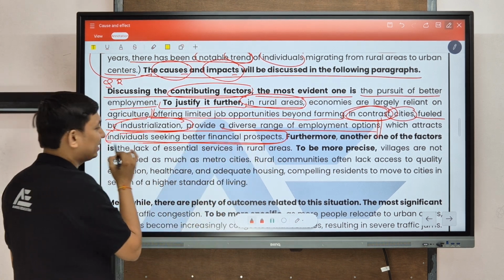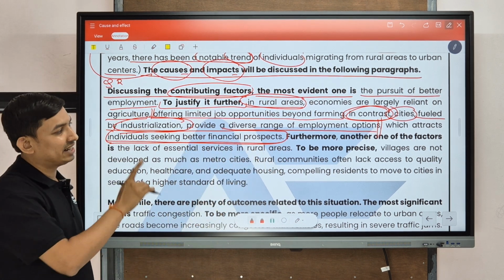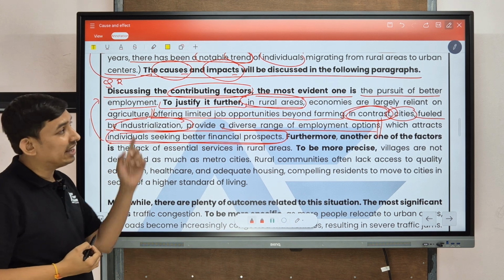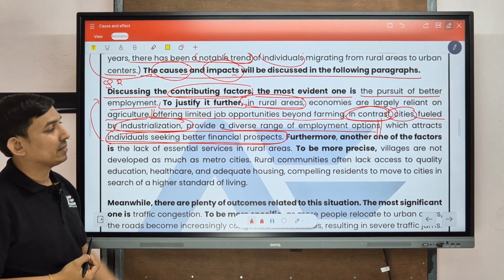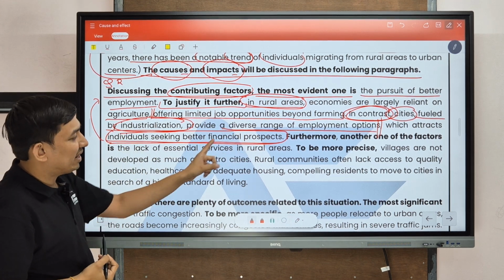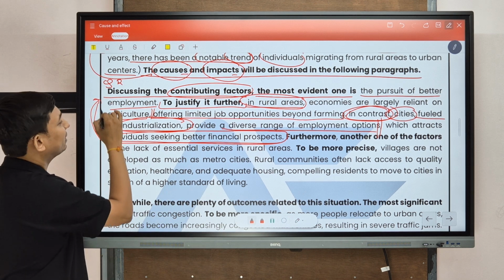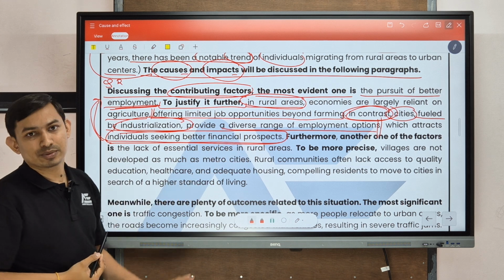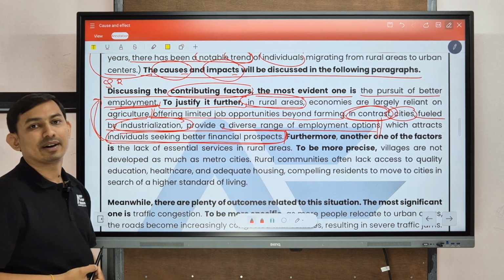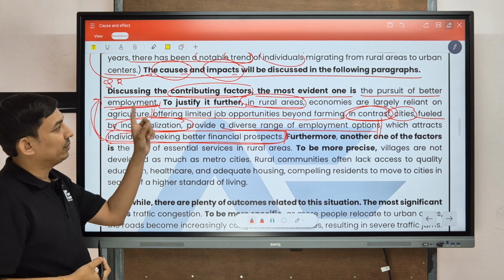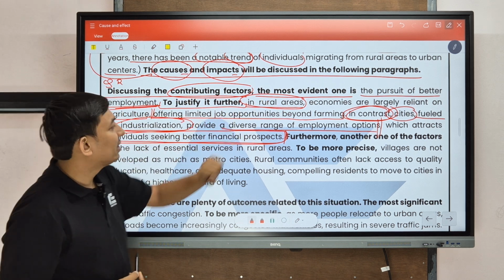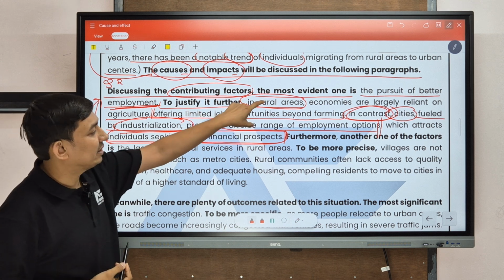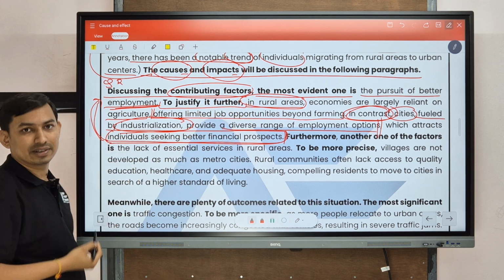We always consider that we should ensure the last statement of our explanation must be linked with the essay topic, that is, why they have moved from rural areas to cities. The effect is to seek better financial prospects, and we can connect it with our essay idea, better job employment. So the effect is better financial prospects. So we can see that our first idea is completed here. Clear? So we have seen the topic sentence, linker, idea, linker for explanation, their explanation. So this is our first idea.